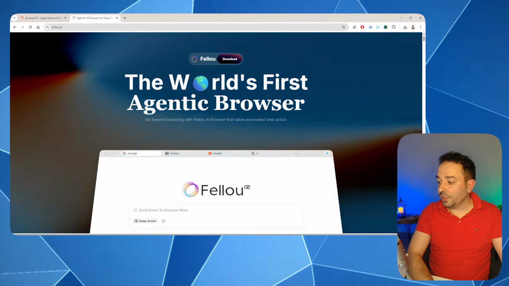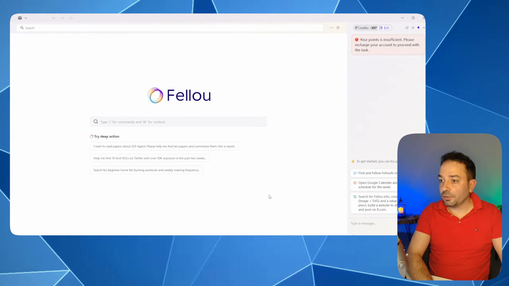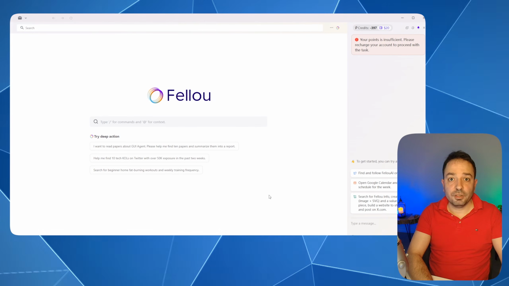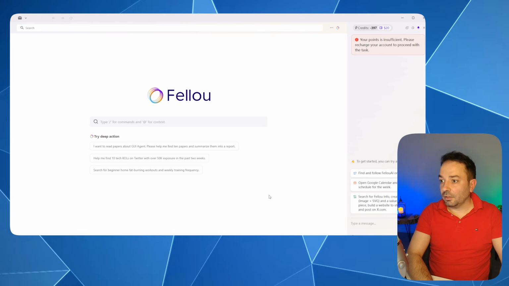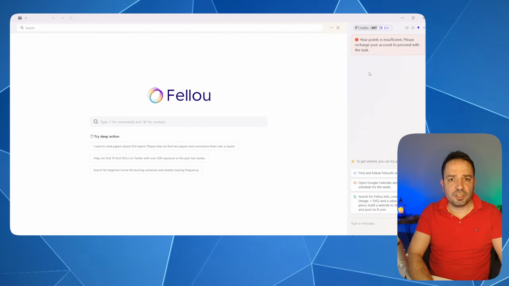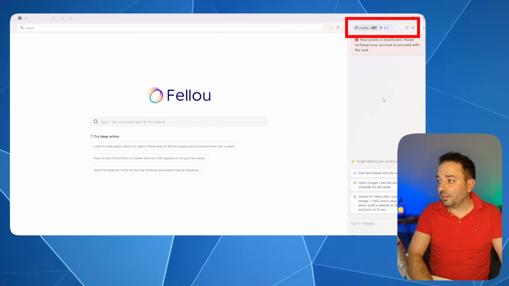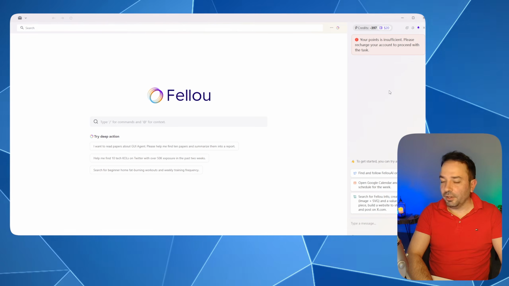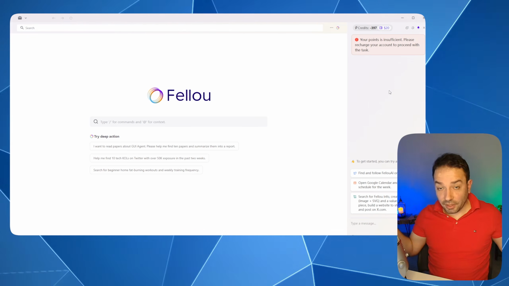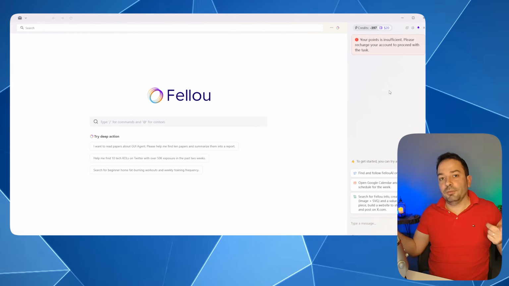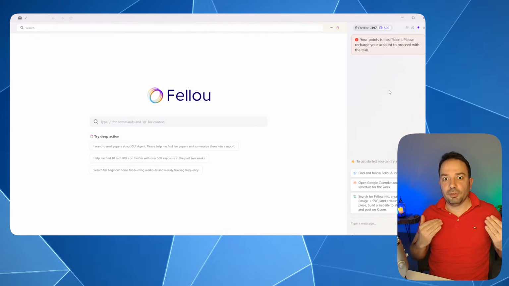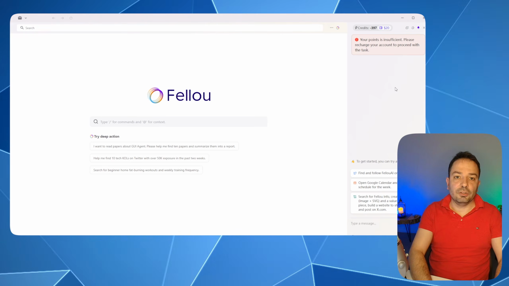After installing it, I've been asked to receive a key to test this, and when I received the key, I had the possibility to use it for several tasks. I had a credit here of 5,000. You can see now I'm already negative, nearly minus 400, because I've done a lot of testing using this tool for this video. So I ran out of credit, but you always have the possibility to top up. So let's go and have a look at which task I managed to run with Fellou AI.